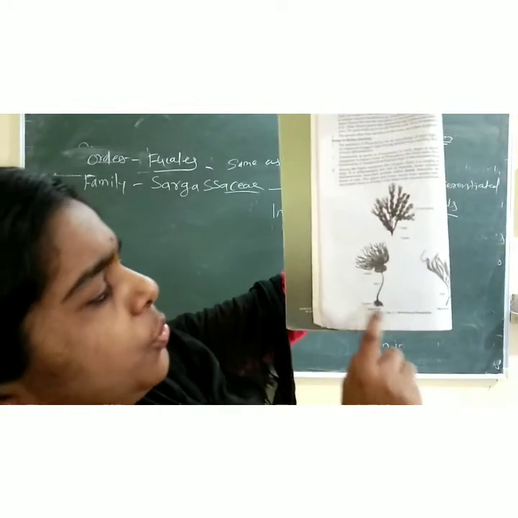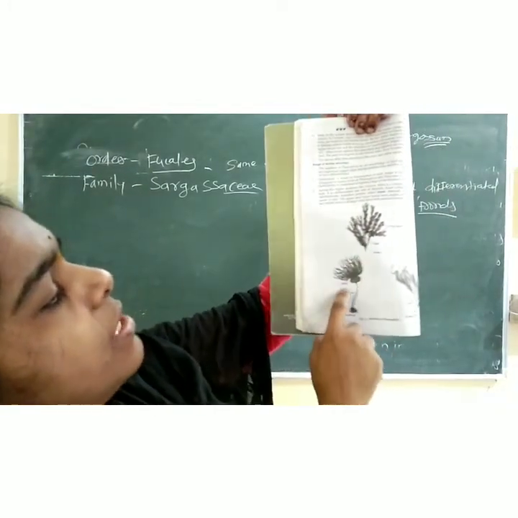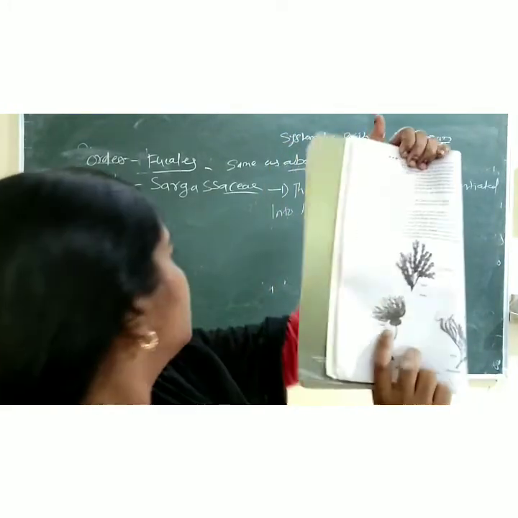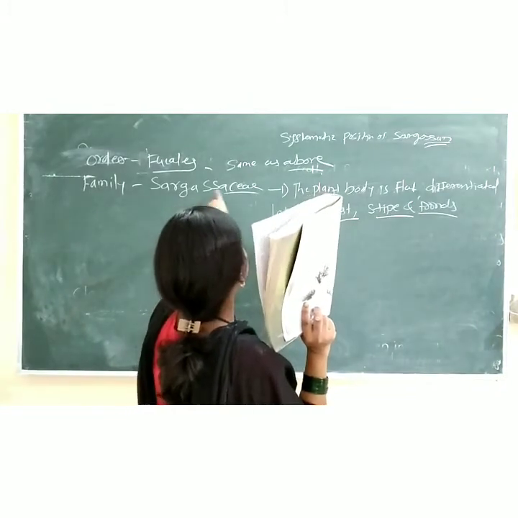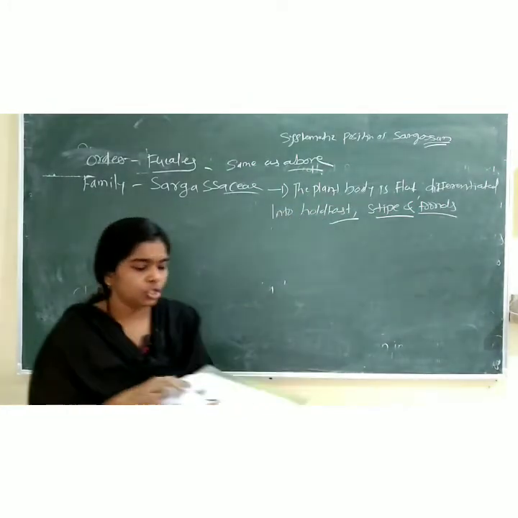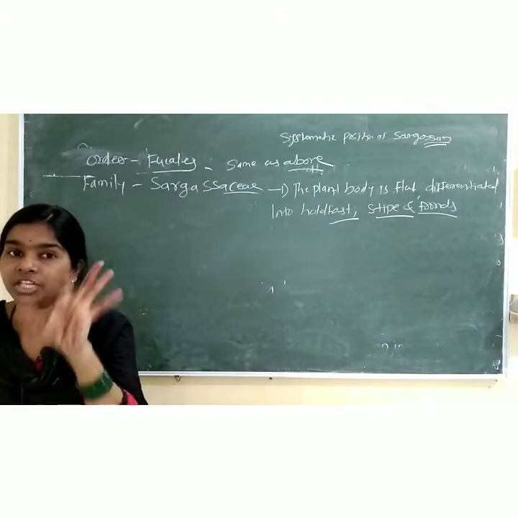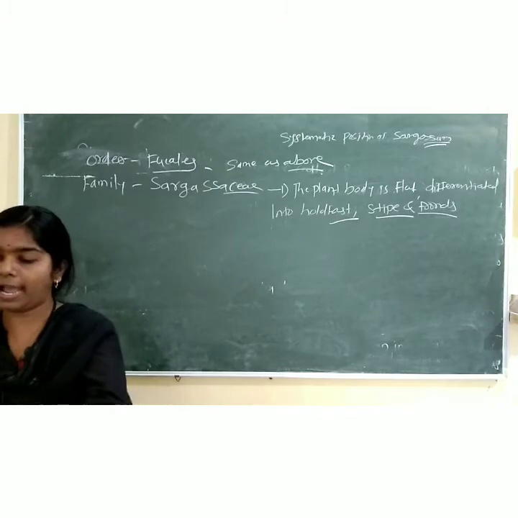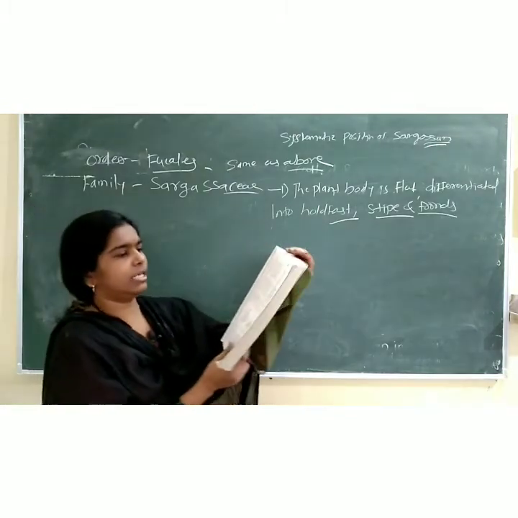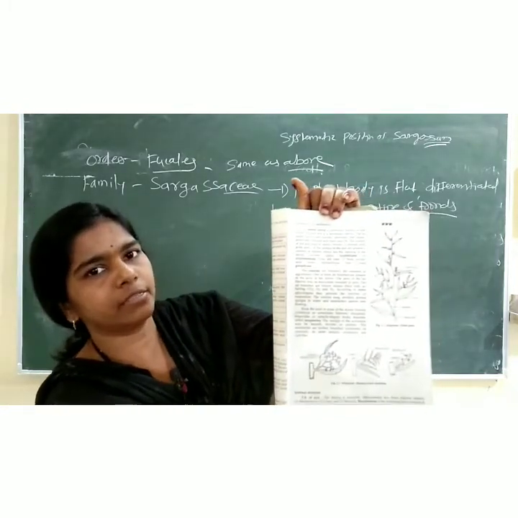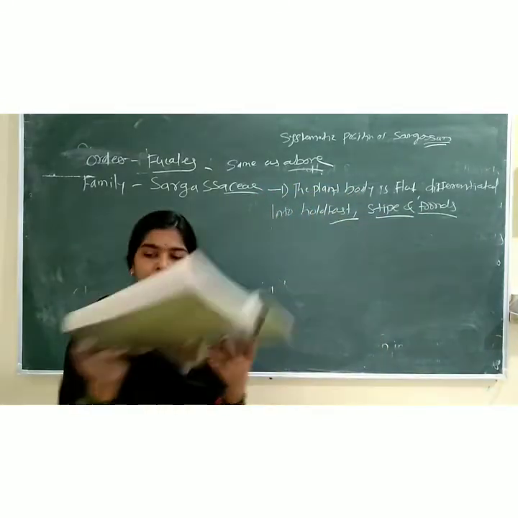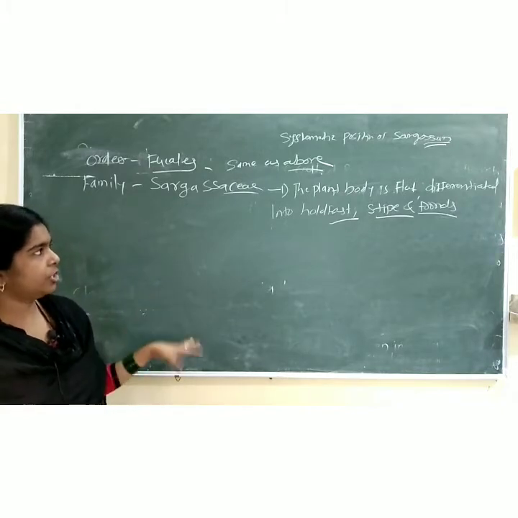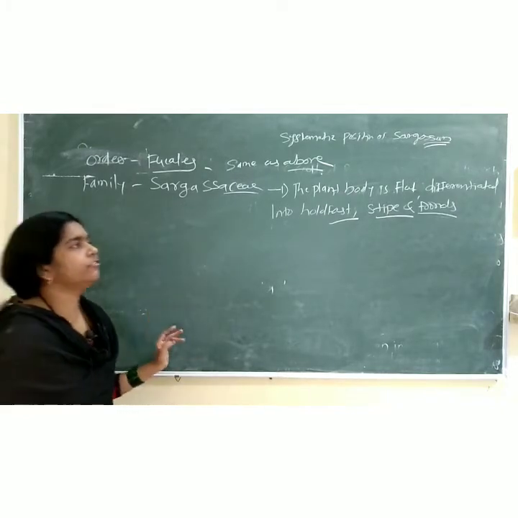Okay, so I am showing you. Look here, the holdfast, stipes, the lamina, stipes, air vesicles, stipes, right? Lamina. So these all are in the Sargassaceae, right? So which genus is going on? That is Sargassum, and these all characters are in the Sargassum, right? This is a plant body of the Sargassum. Okay, friend. So the plant body is flat and differentiated into holdfast, stipes and the fronds, right?